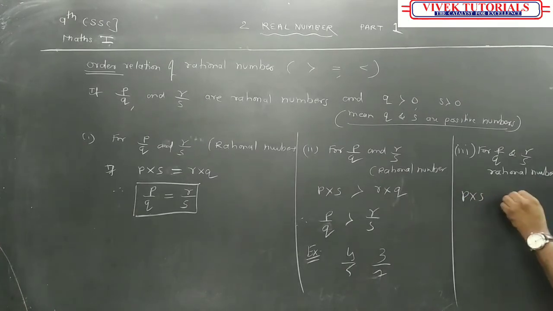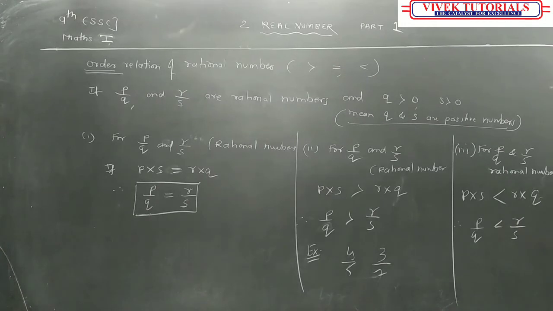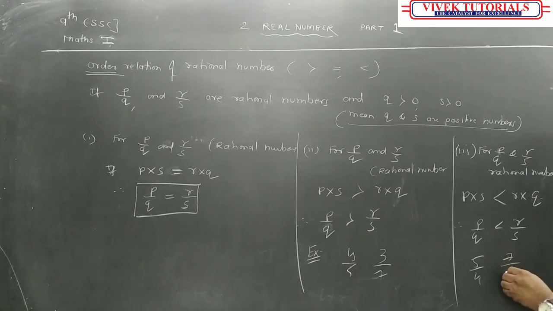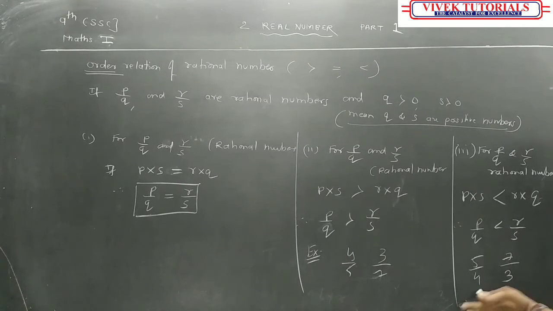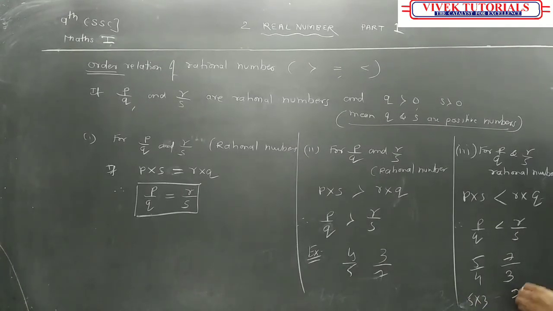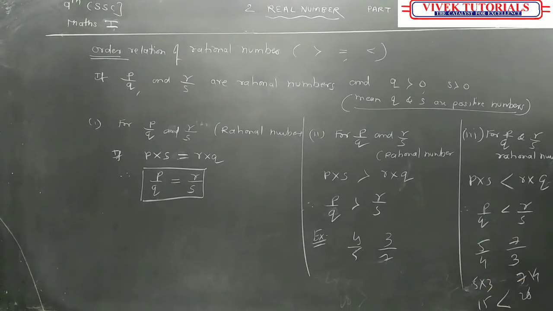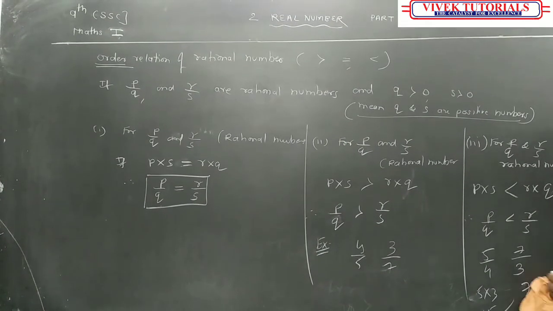P into S, R into Q. If P into S is less than R into Q, then I can say that P upon Q is smaller than R upon S. We can do it like this: 5 upon 4, 7 upon 3. You multiply 5 into 3, 7 into 4: 15 and 28. Now this is smaller, that way we can do it.